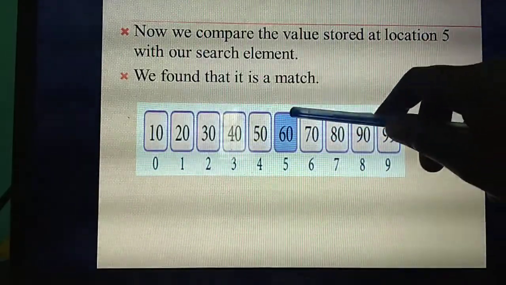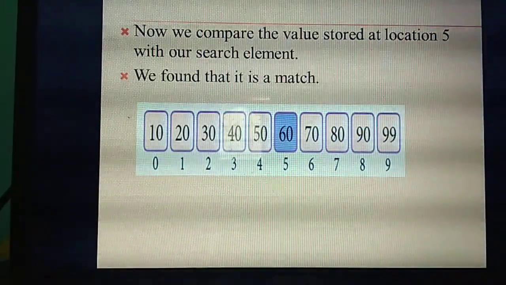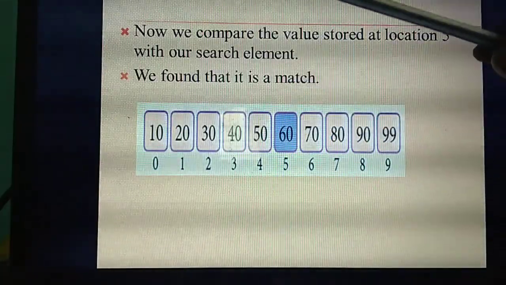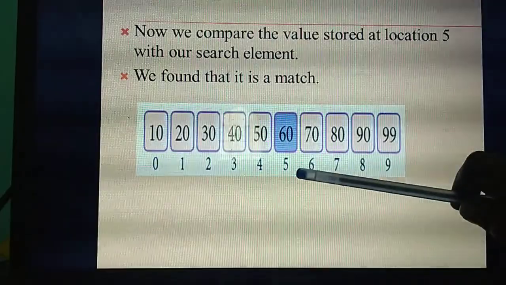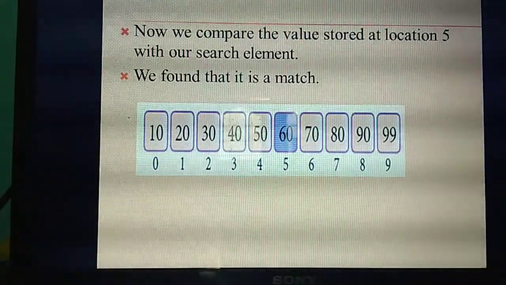5. What's the value present in the... So first step itself, 5 sir. So you are going to search the value 60 in this array. So what's the place it will locate at? 5. In the place of 5 the value 60. The search is matched. Understand?